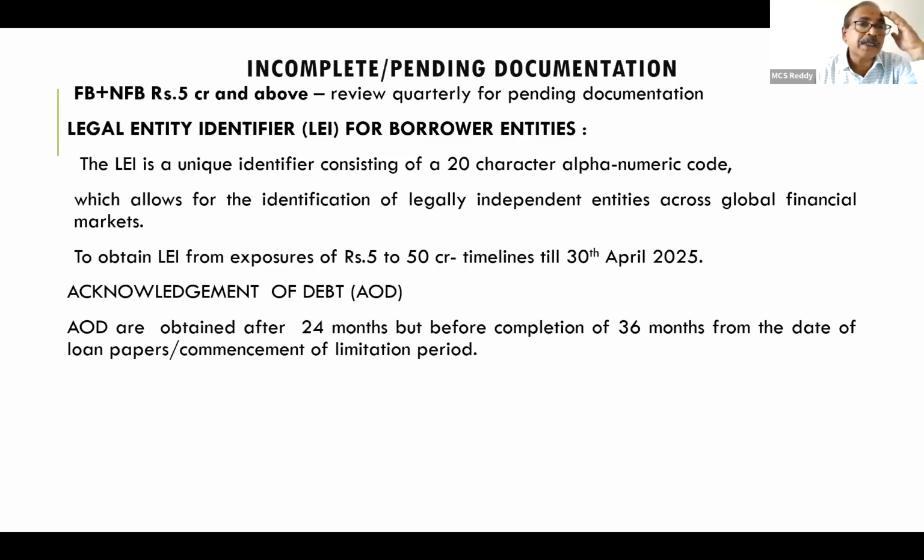Pending or incomplete documentation for accounts of 5 crores and above is reviewed quarterly. Legal Entity Identifier for borrower entities: the LEI is a 20-character alphanumeric code, and for exposures of 5 crores and above it is to be obtained by April 30th, 2025. AOD, after 24 months, within 36 months, it is to be obtained.